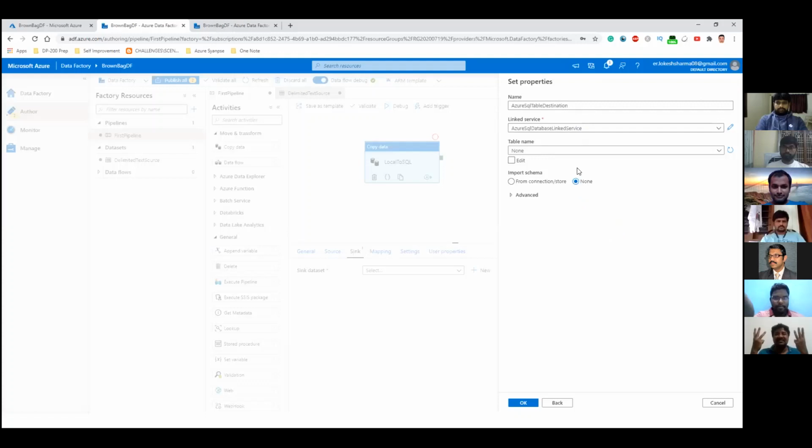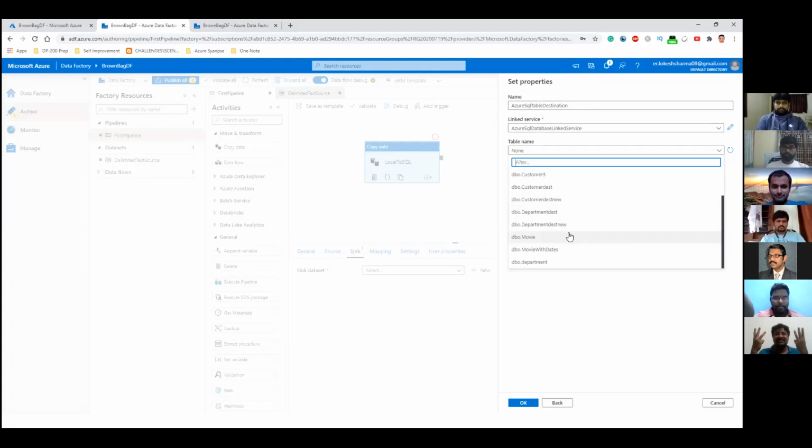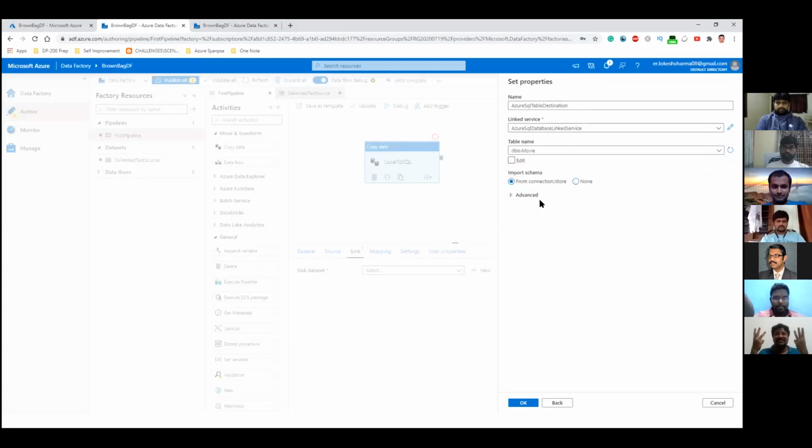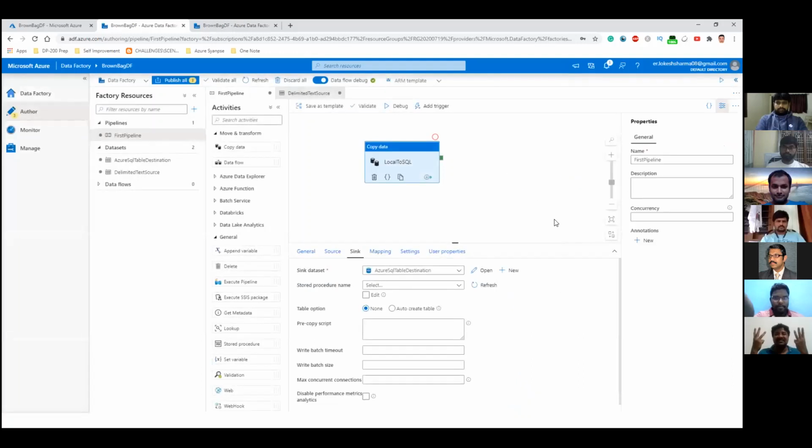Now it's our job to complete the data set and provide the appropriate properties. So for the data set, as I told you in the beginning, it could be a file or a table. So in this case, this is a table. So we have to select the target table. So the table for us was movie, as we saw initially. Yeah, so I think it's taking from connection store as the default, which means that the schema will be derived from the table. And then we'll click on OK. So here you go, guys. We have the source as well as the sink configured.